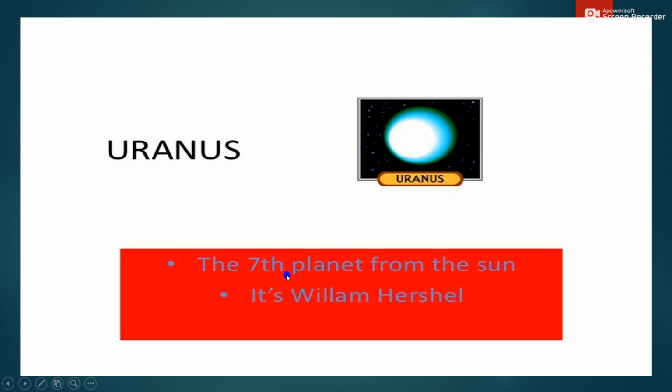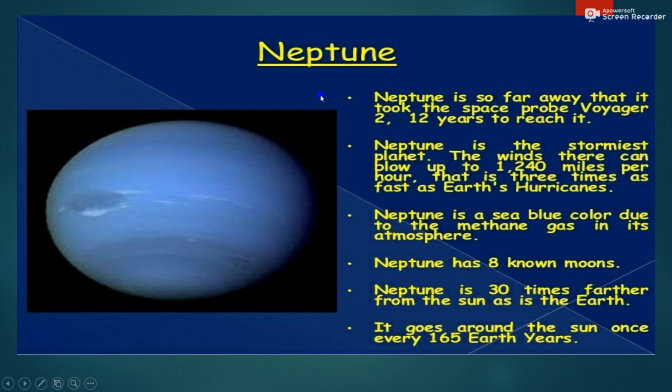Then Uranus. Uranus is the seventh planet from the Sun. It was discovered by William Herschel. The next is Neptune. Neptune is so far away that it took the space probe Voyager